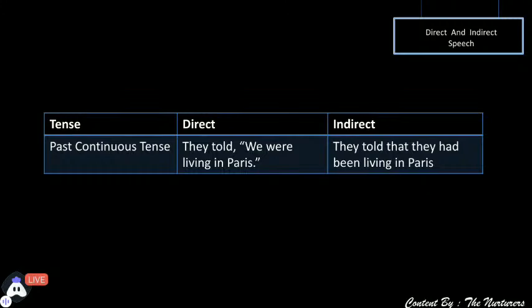They, we will change to they, क्योंकि वो लोग कह रहे थे वो लोग रहते हैं, we नहीं आएगा. They told that they had been living in Paris. Word changed to had been.